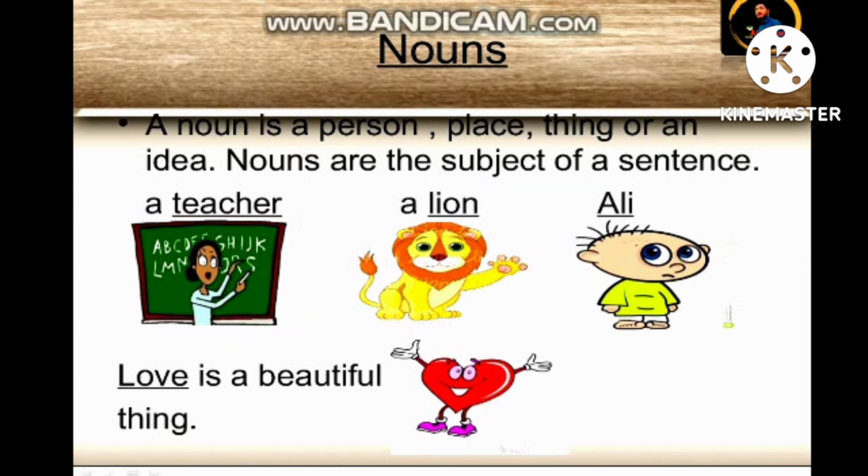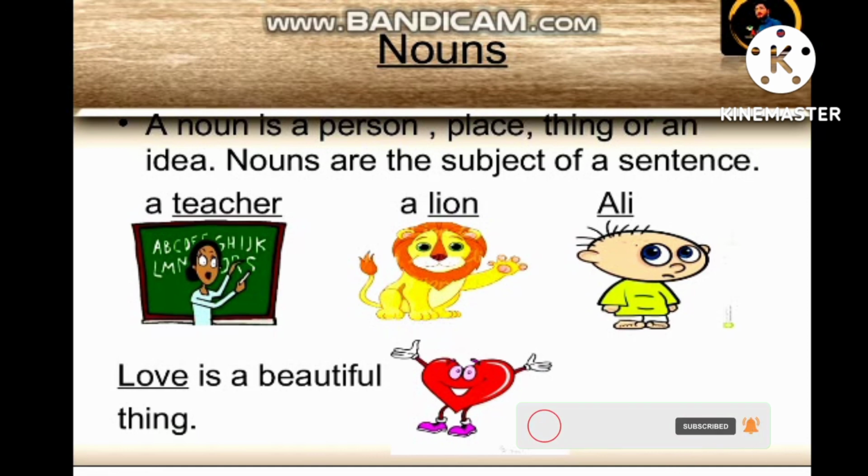For example: a teacher, a line, Ali. Love is a beautiful thing. Love is a noun here. Teacher is also a noun. Line is a noun. Ali is a noun. So everything which exists in this world, or which does not exist in the world but has a name, we call a noun in grammar.